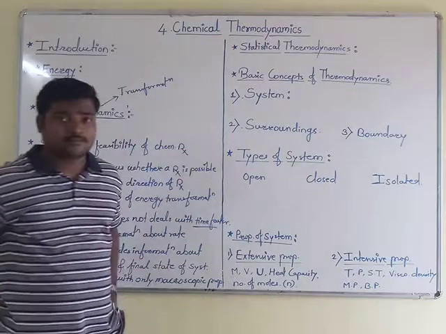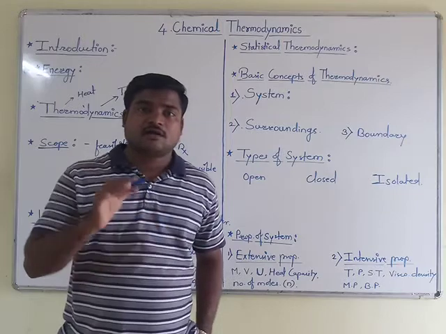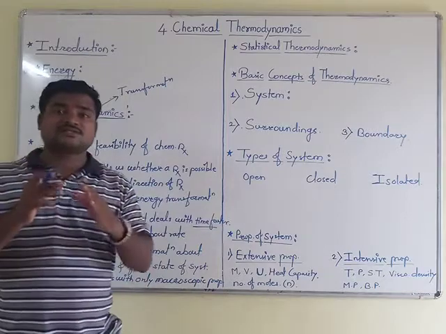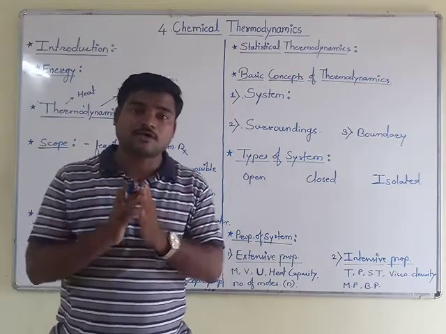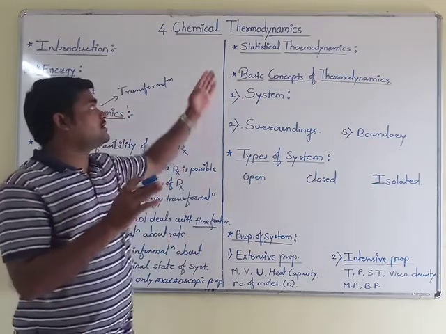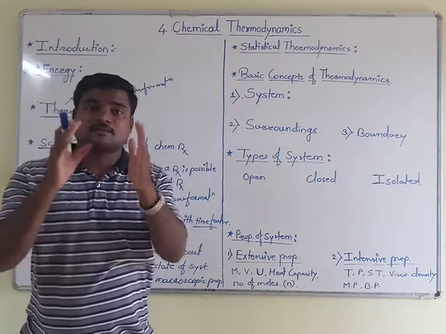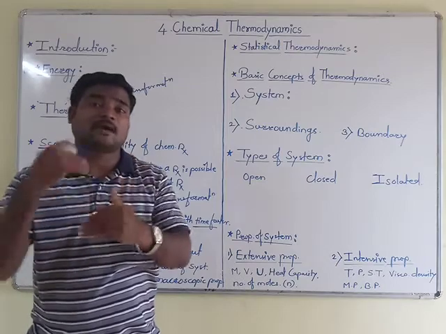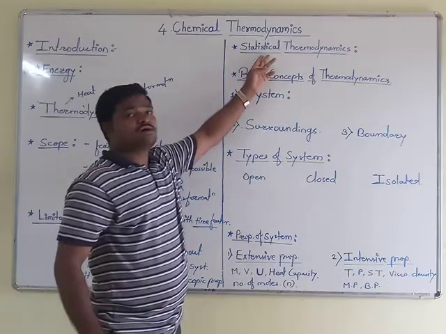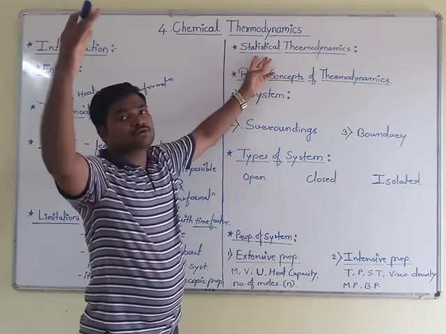Now we will go to the next point, statistical thermodynamics. As earlier mentioned, statistical thermodynamics provides information about the molecular and atomic level. The energy changes or physical transformations occurring at atomic or molecular level can be studied in this area. It connects with the macroscopic systems of thermodynamics, meaning it helps in getting information from the atomic and molecular level to the macroscopic system.